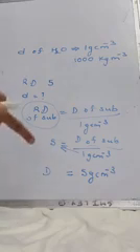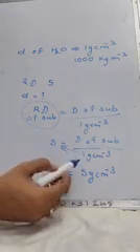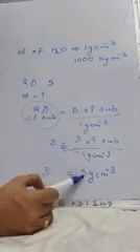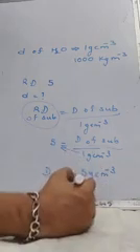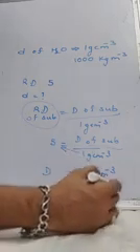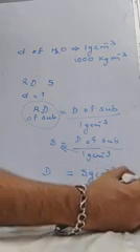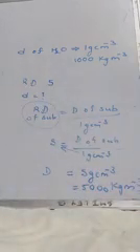If they ask you to find it in SI unit, how to do it? You simply multiply this by 1000. So it will be 5000 kg per meter cube. Clear? It's very simple.